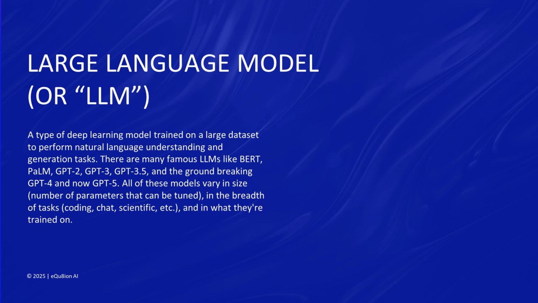Next is large language model, or LLM. It is a type of deep learning model trained on a large data set to perform natural language understanding and generation tasks. There are many famous LLMs like BERT, Gemini, DeepSeek, Claude, Grok, GPT-2, GPT-3, GPT-3.5, and the groundbreaking GPT-4 and the latest GPT-5. All of these models vary in size, number of parameters that can be tuned, in the breadth of tasks, coding, chat, scientific, etc., and in what they're trained on.